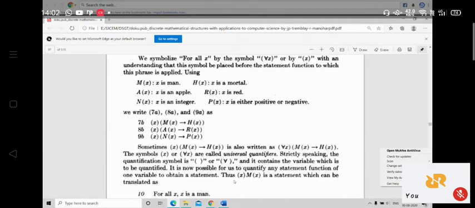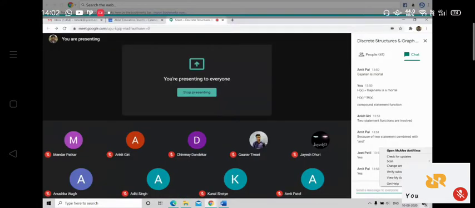Is it clear, students? Yes or no? Yes, sir. What is the meaning of universal quantifier? Yes.